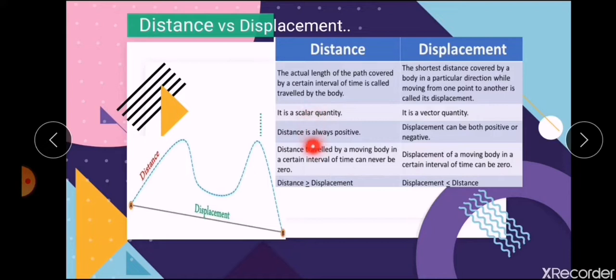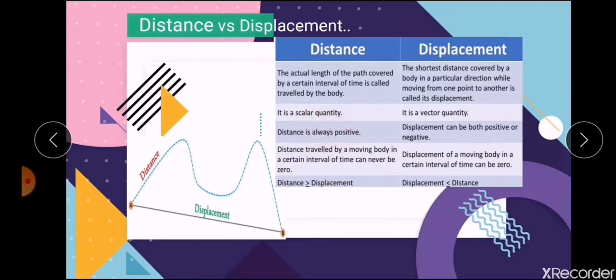Distance is always positive. Displacement can be positive or negative. Distance can never be zero whereas displacement can be zero. For example, an object moving in a circular path, if it starts from a point, travels the whole distance, and comes back to the same point, the shortest distance between them is zero.